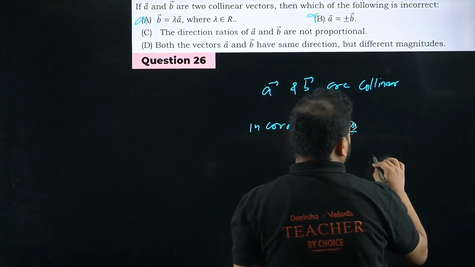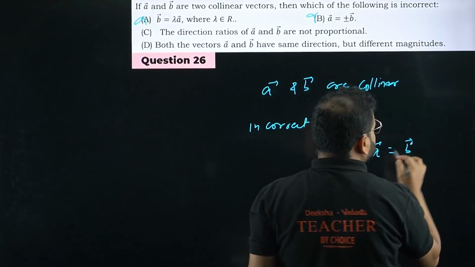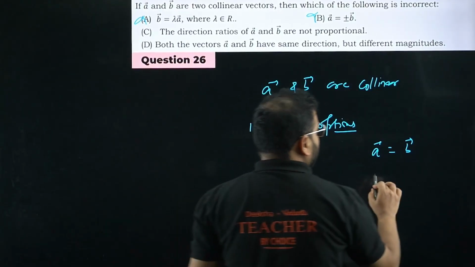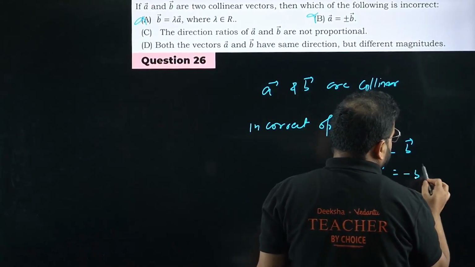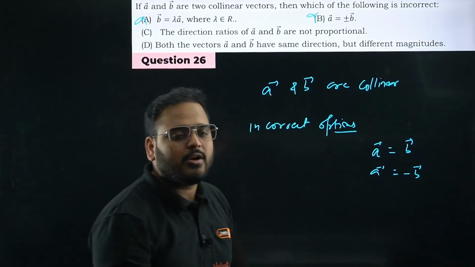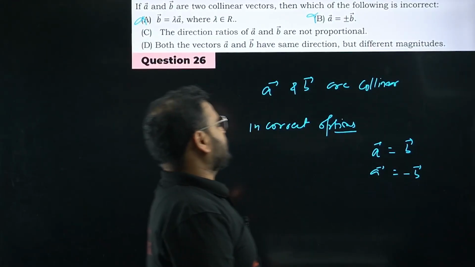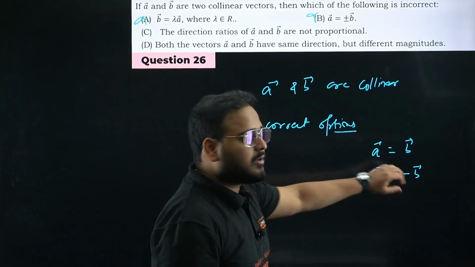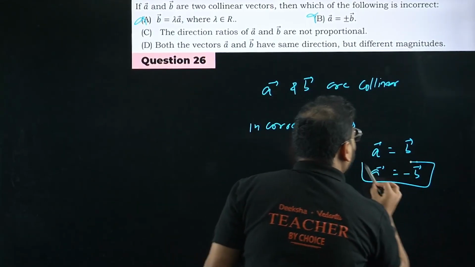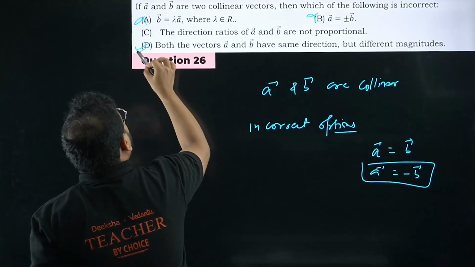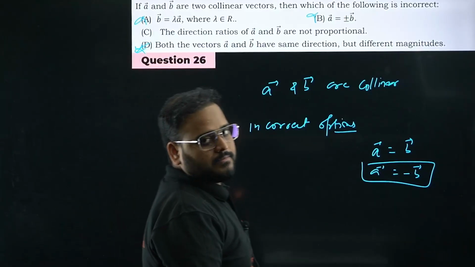If I take A equal to B, it means same vector actually. If I take A equal to minus B, it means same magnitude but opposite direction. So this also is true. Both conditions are true. So basically this is nothing but option number D. So even this cannot be the case.